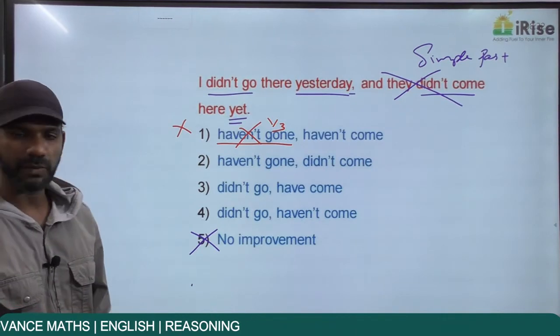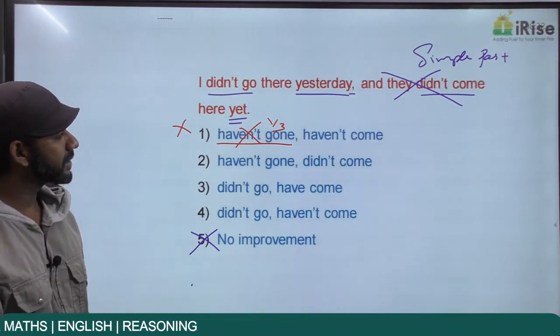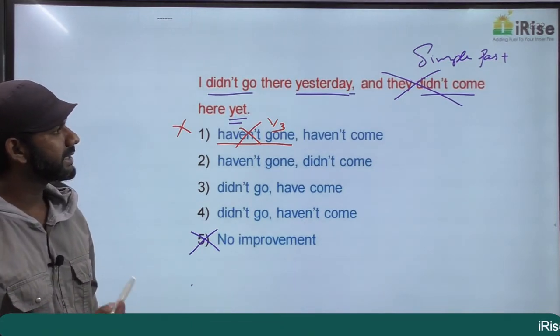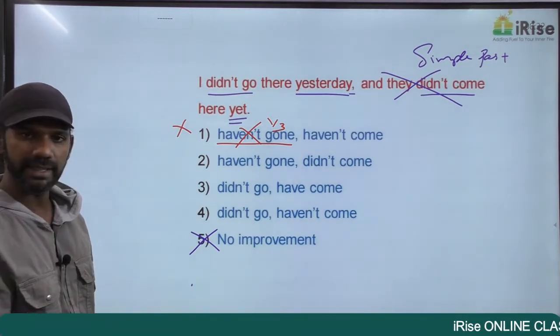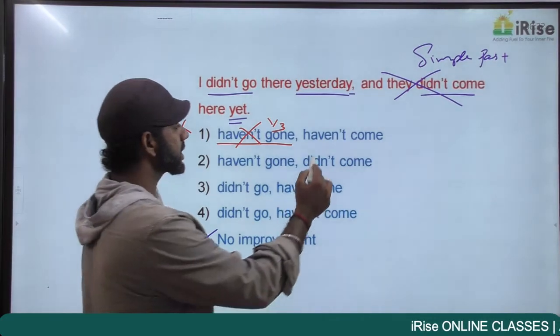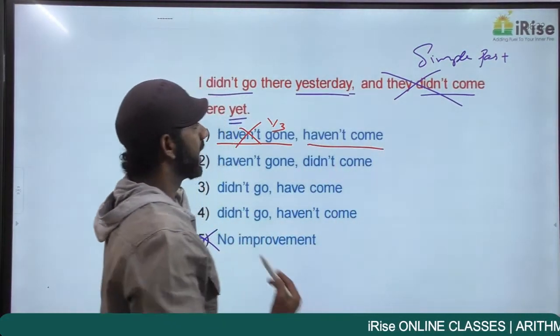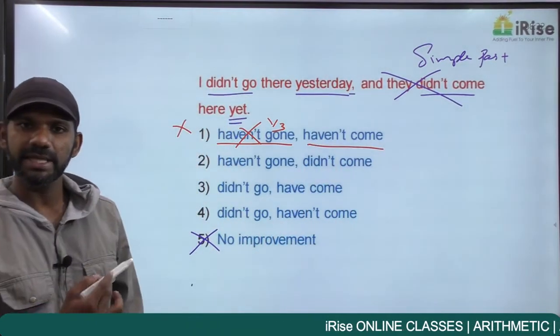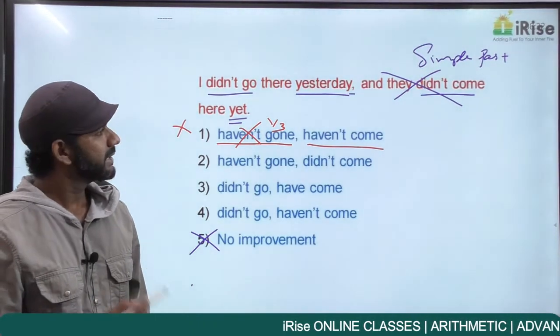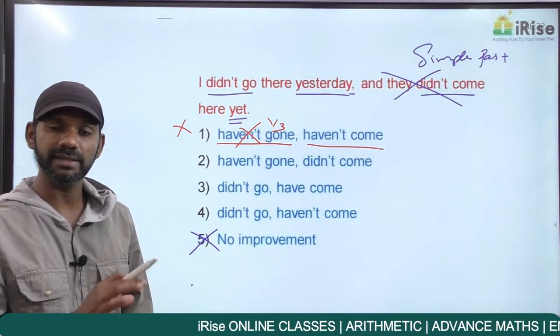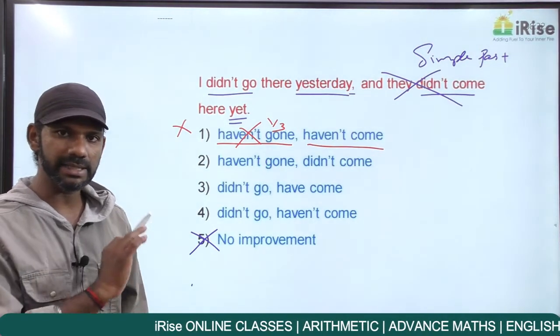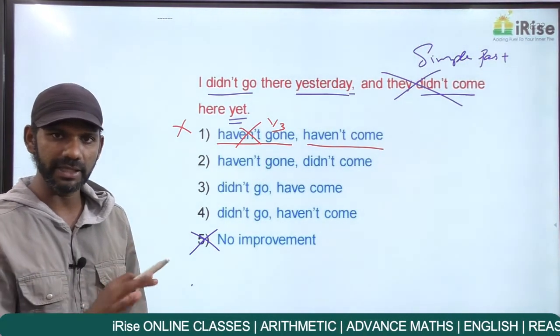Come to the second option. I haven't gone there yesterday and they didn't come here yet. Now come to the first option, the second idea. They haven't come here yet. Haven't come is present perfect, yet comes in present perfect. They haven't come means this idea talks about an action that is not done. So second idea is completely fine. The first idea cannot be agreed.